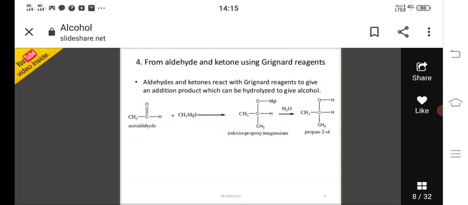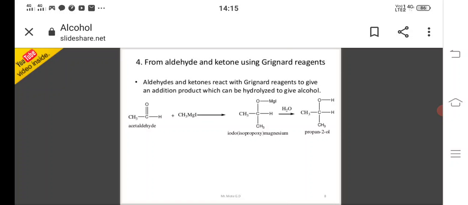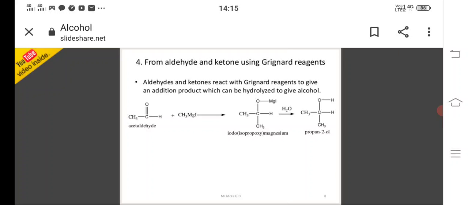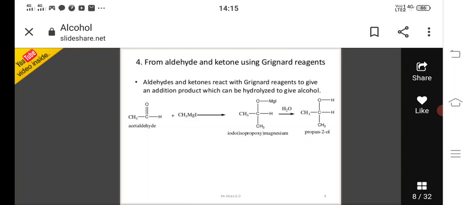Acetaldehyde plus methyl magnesium iodide. Methyl magnesium iodide is the Grignard reagent. Okay, here the methyl group has a negative charge. This negatively charged methyl group will attack the carbonyl carbon and the pi bond shifts to oxygen. So magnesium iodide is attached to the oxygen and the methyl group is attached to the middle carbon, forming an intermediate compound. This intermediate compound undergoes hydrolysis and gives 2-propanol, or propane-2-ol. Okay, propanol is the alcohol.